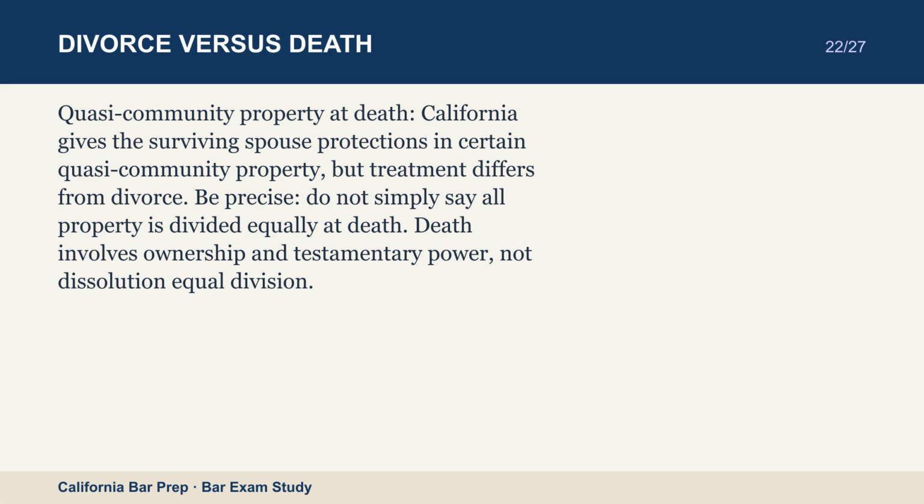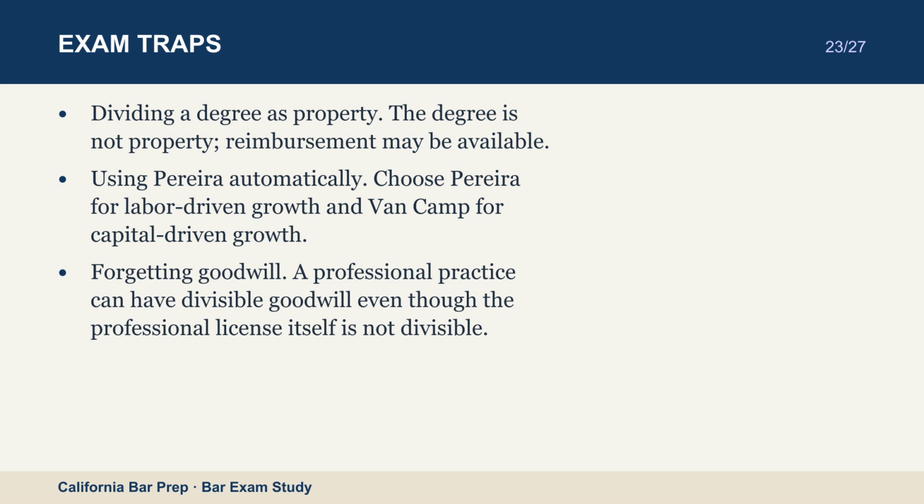Common mistakes. Dividing a degree as property. The degree is not property. Reimbursement may be available. Using Pereira automatically. Choose Pereira for labor-driven growth and Van Camp for capital-driven growth. Forgetting goodwill. A professional practice can have divisible goodwill even though the professional license itself is not divisible.